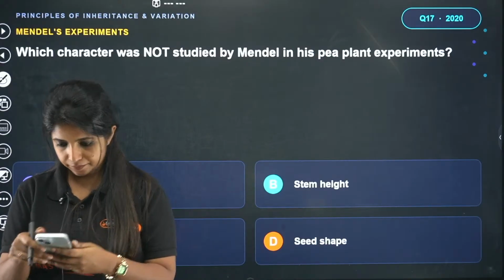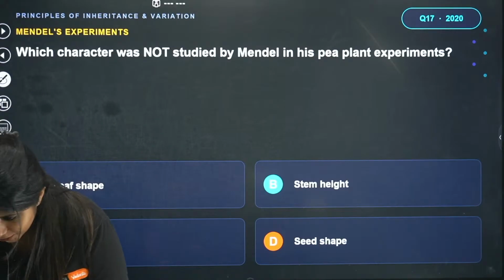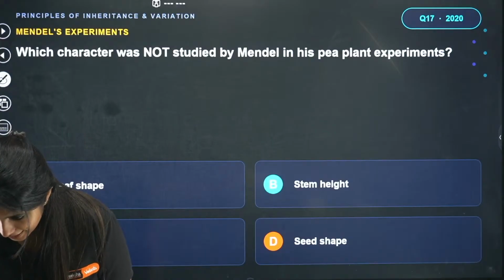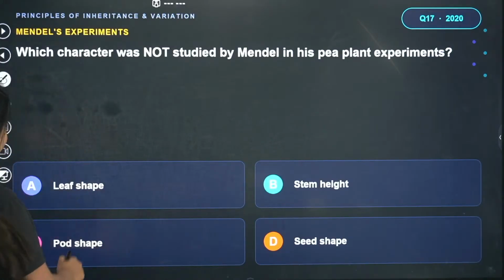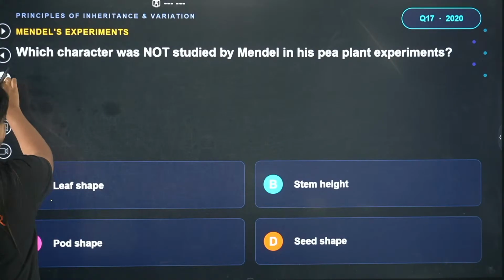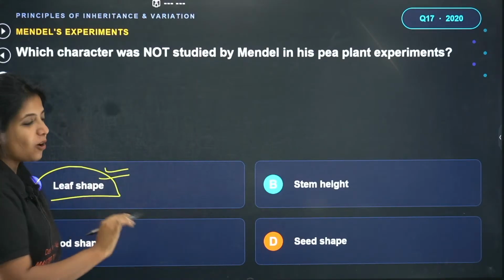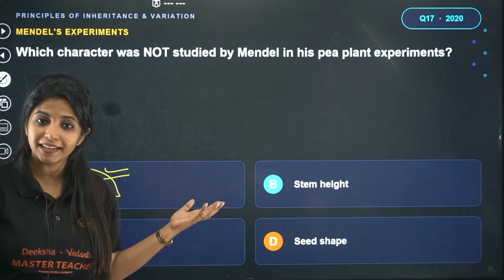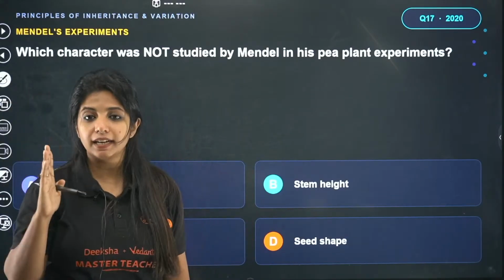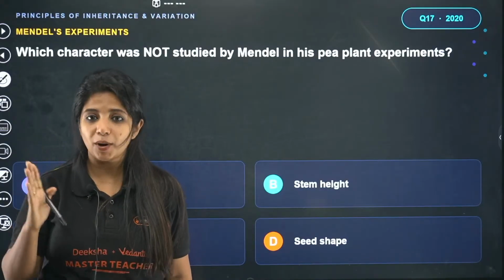Gangotri says A. A is what? Seed, leaf shape, and that is actually correct. But about all the other characters, stem height, we studied in Mendel's characters. Mendel studied basically 7 very important characters.